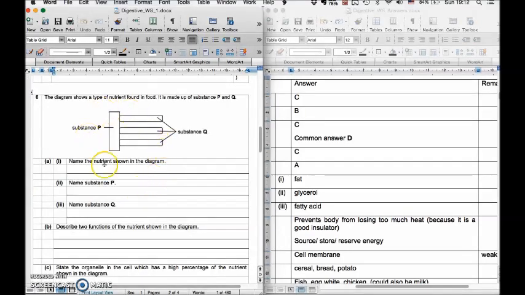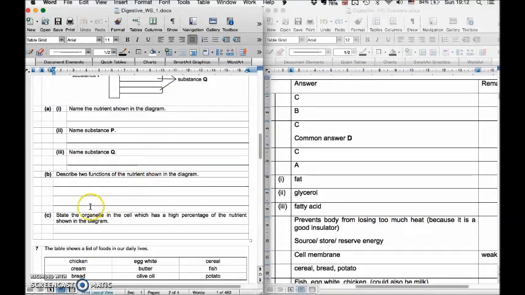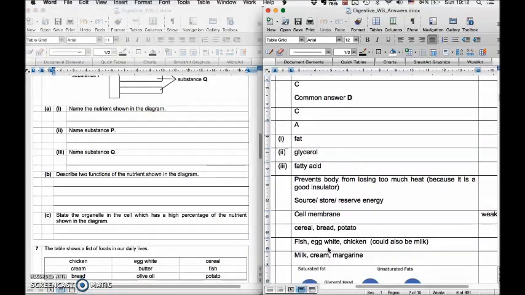Alright, the next part will be this question. So question 6, this diagram most people got correct. The functions most people got correct as well. This is a fat molecule. P is glycerol, and there are 3 fatty acids. Now the one that most people didn't get is the organelle in the cell which has a high percentage of fat. I think I mentioned this briefly in class. It is the cell membrane. The cell membrane is made up largely of fat.